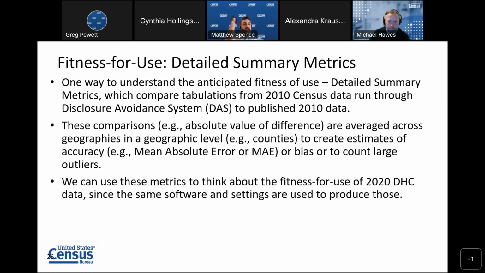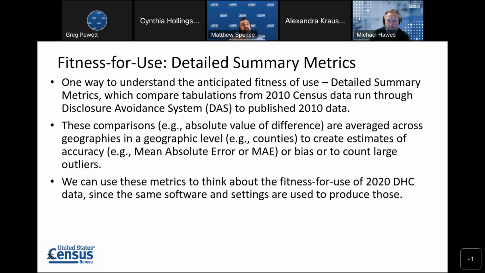So that will differ for characteristics. So total population will be one number, but the count of like the white alone population or the count of homeowners might be very different, even at the county level, the average mean absolute error. And we also look at measures of things like bias, and we count large outliers that might be notable for folks doing data research and things like that. We can use these metrics as one way to think about the fitness for use of the 2020 DHC products.